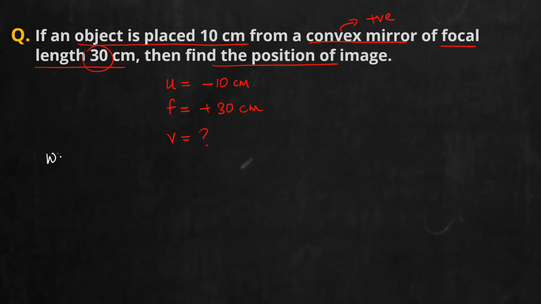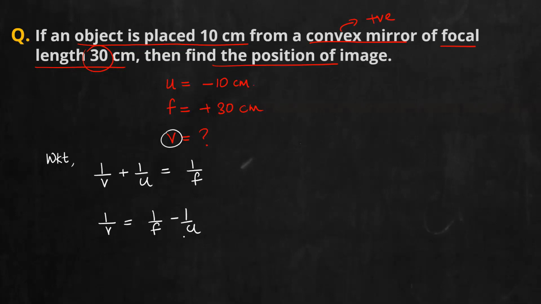We know that first itself we can apply the mirror formula. Mirror formula is 1 by v plus 1 by u is equal to 1 by f. From the equation you need v. So I can immediately write 1 by v is equal to 1 by f minus 1 by u. Now from here you can substitute, take the LCM, get the answer.